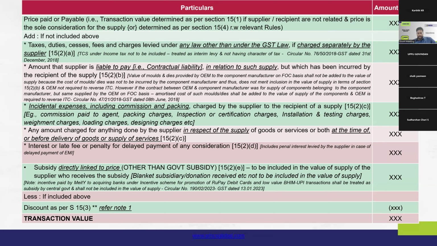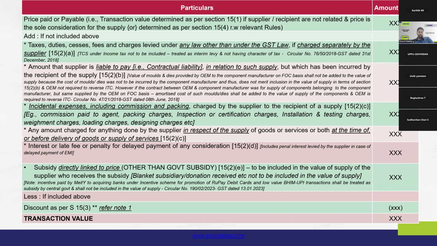And then we saw any interest, late fee or penalty that is charged for delayed payment of consideration. The key word is only delayed payment of consideration. Only in this case the value is to be added. Other penalties that are charged should not be added to the value of the supply of the principal goods or services. It should be dealt with as a separate transaction. And then we saw the addition relating to subsidy that is directly linked to the price of the actual supply, if the subsidy is received from other than government. So these are all the items to be added.